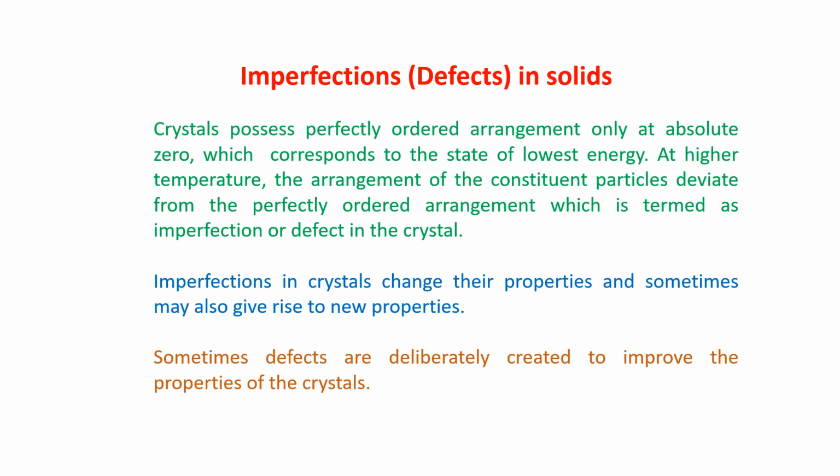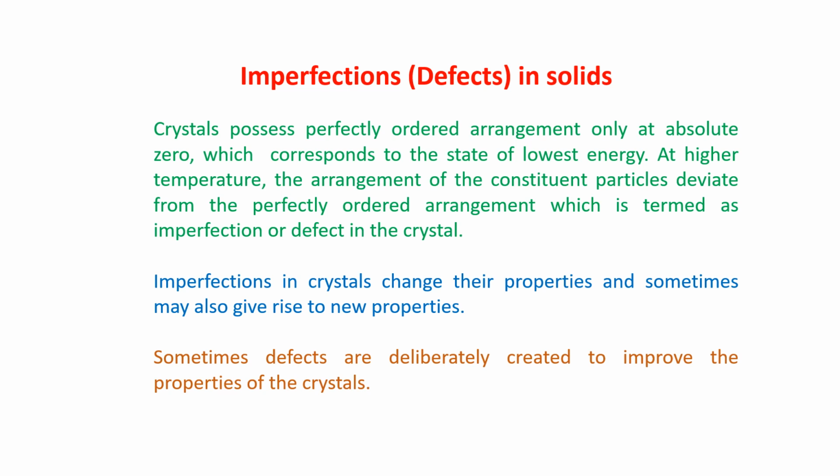But if you increase the temperature, the arrangement of the constituent particles deviates from the perfectly ordered arrangement. It is happening because of the temperature. This ordered arrangement is a little bit deviated, which is termed as imperfection or defects in crystal.